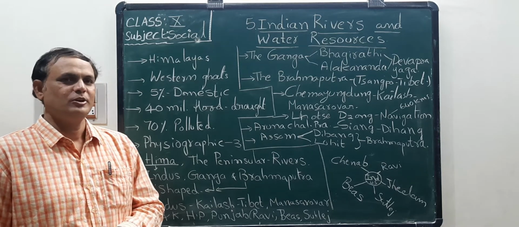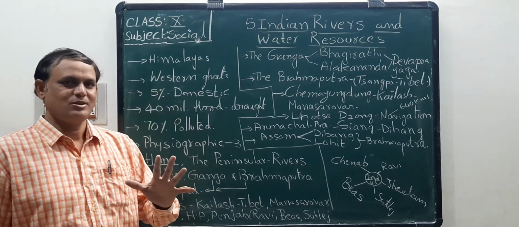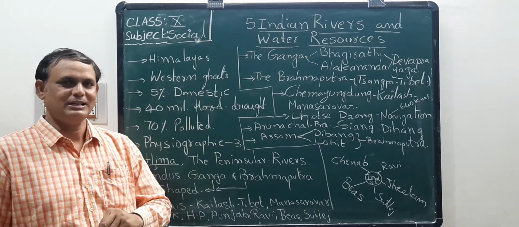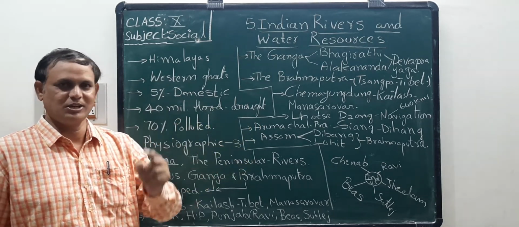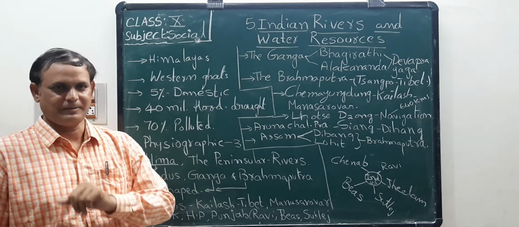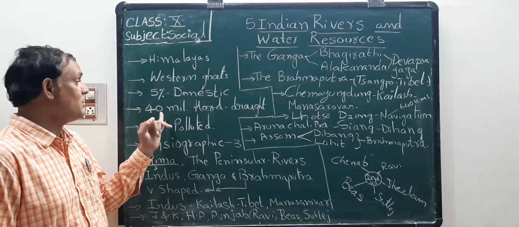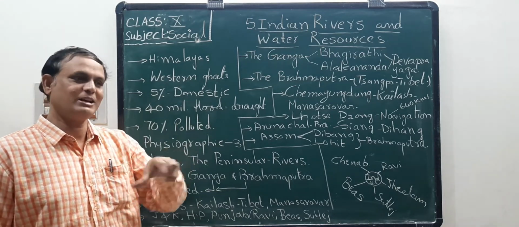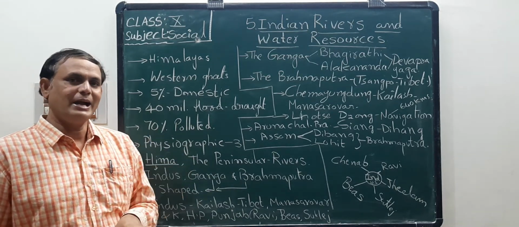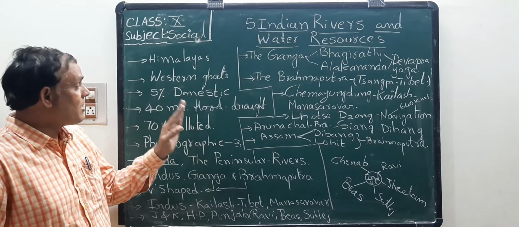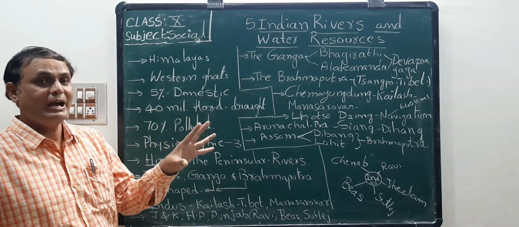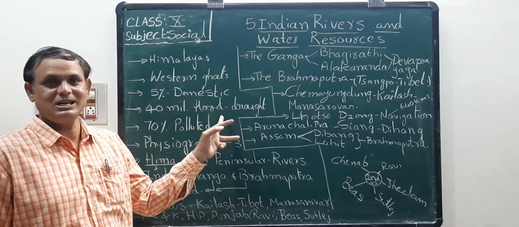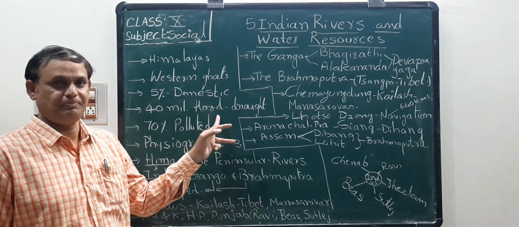Next, in our country, 40 million hectares of land. How many million? 40 million. 1 million is equal to 10 lakhs, you know already. So imagine how big 40 million is. In our country, 40 million hectares of land are affected by flood.